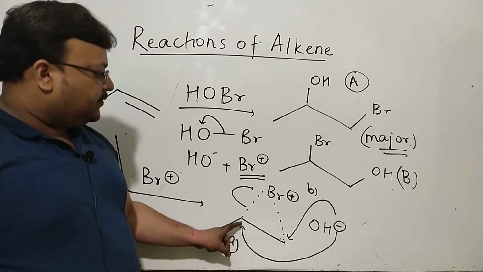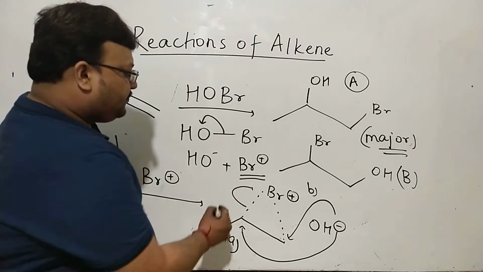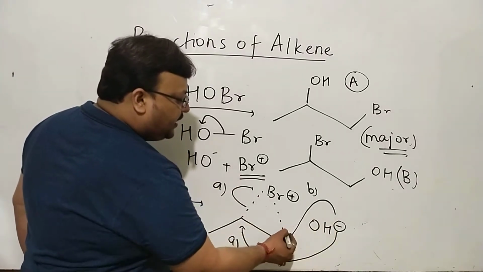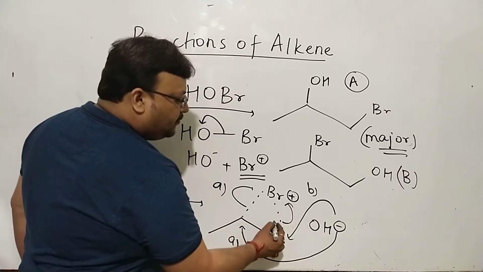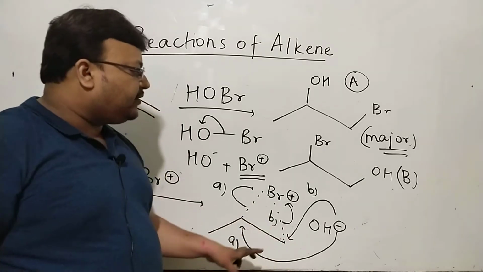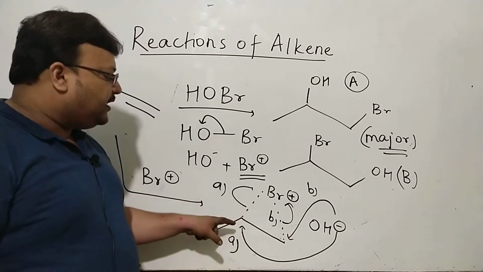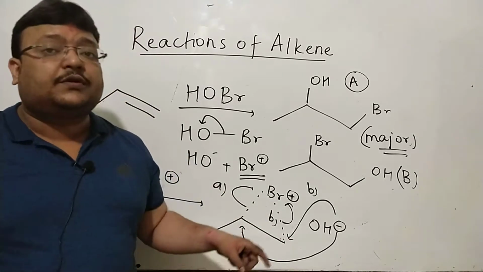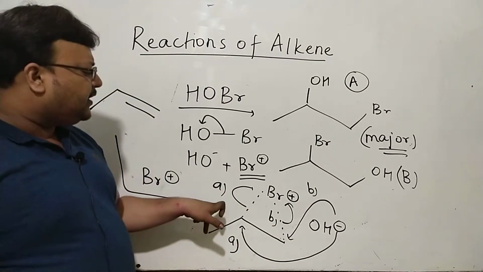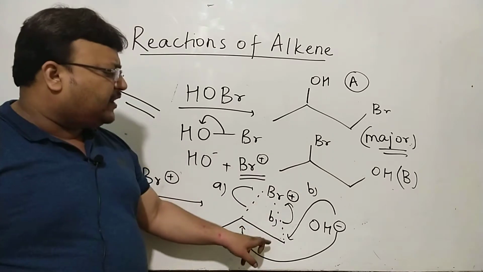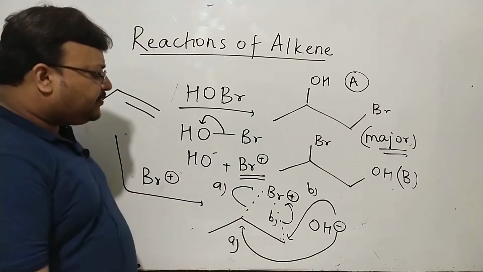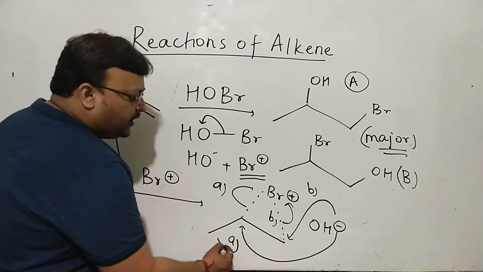Possibility A, this bond broken up, bromine on terminal carbon, OH here. Possibility B, this bond broken up, bromine here, OH there. You can take your time. Possibility A will happen in some molecules, possibility B will happen in another set of molecules. Possibility A will give you product A, possibility B will give you product B. Naturally, I have told you A is major, which means A is going to happen in more number of molecules.